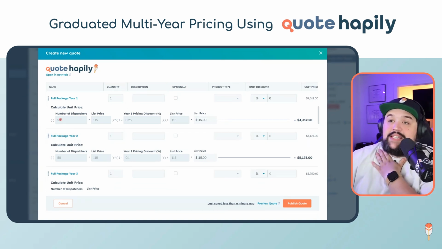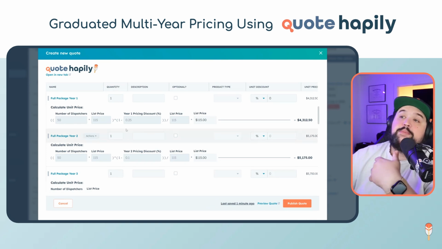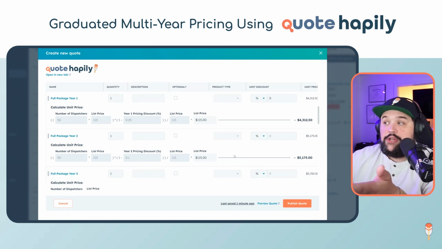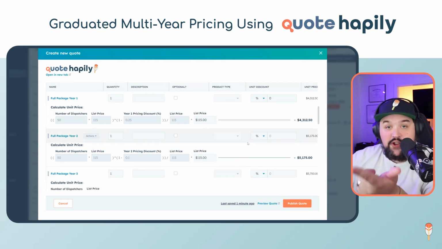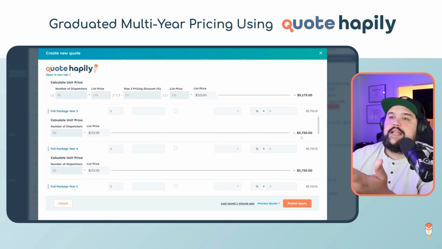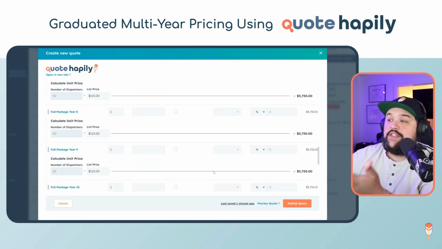So here we can see that we're taking that number of dispatchers, which is how many seats they're actually buying, multiplying it by the list price, and then applying that discount for year 1, that discount for year 2, and we're getting separate line items for year 1 and year 2, and those prices are graduated. We're prorating that pricing here. And then we can see the original pricing for those 50 users kicks in for the years afterwards.